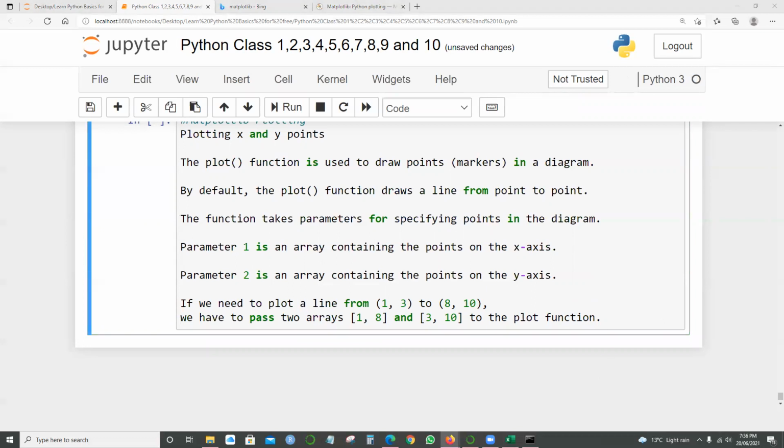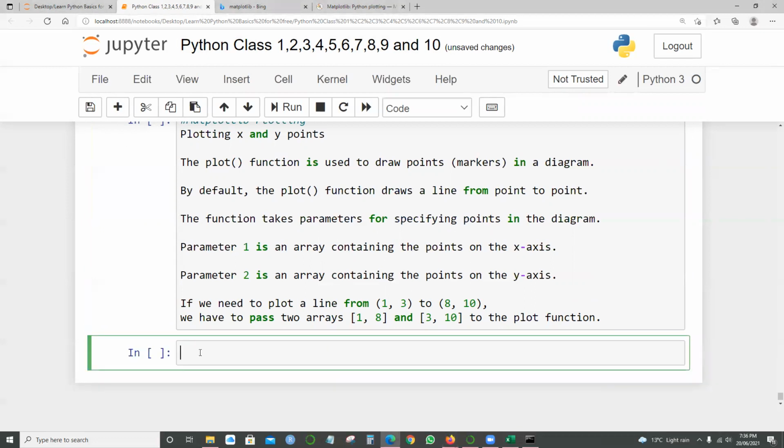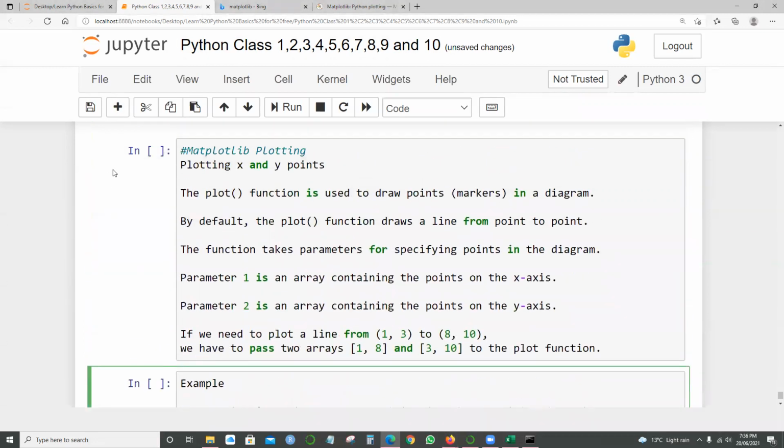Let me give you this example. Here I just need to comment it, right?